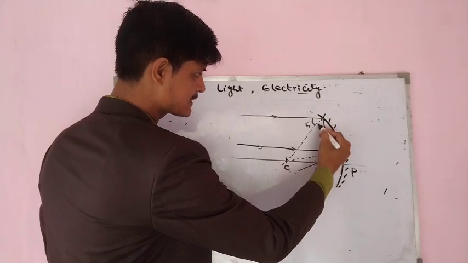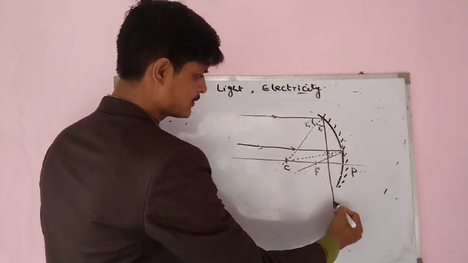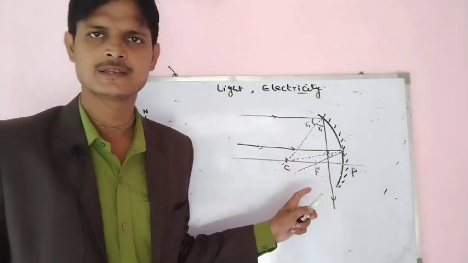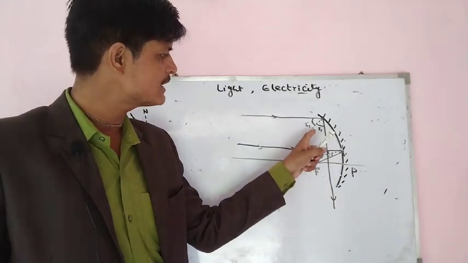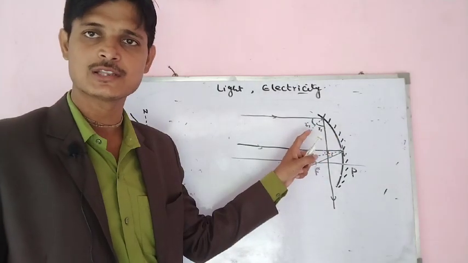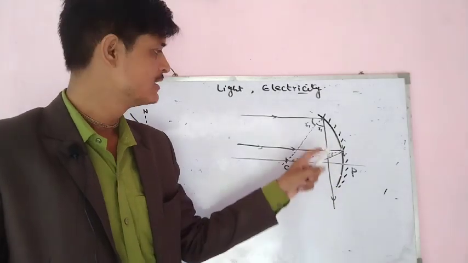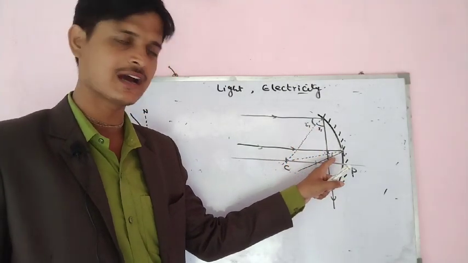It will be like this, our R1, and it will go like this. From here you came to know that I1 and R1 are both equal, because the first law of reflection is still valid at any point. So, I1 and R1 are equal, and here I and R are equal.